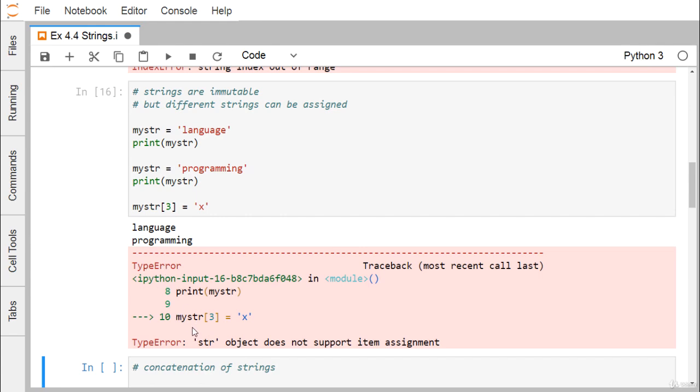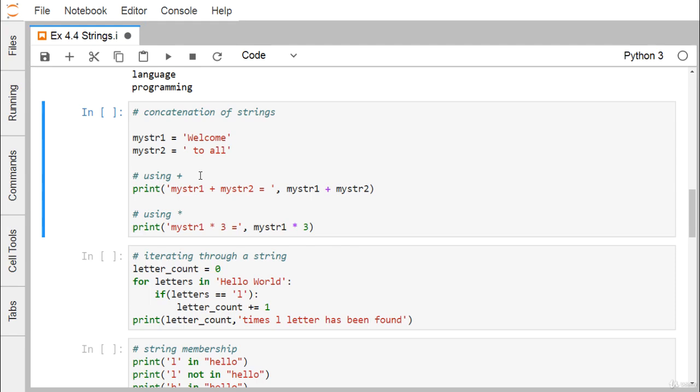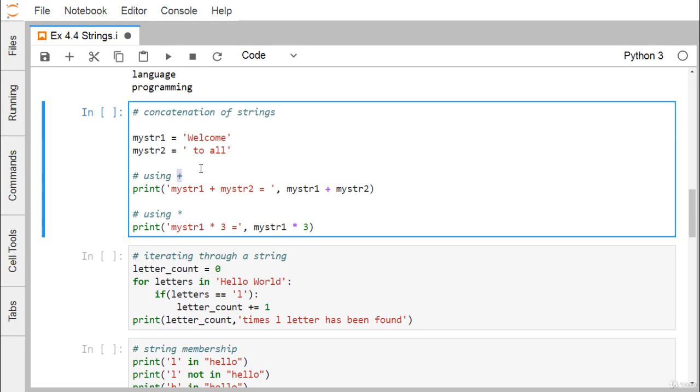So there is a type error: 'str' object does not support item assignment. That is the error message we are getting, and the error name is TypeError. Next, we are going for the concatenation of the string, and that can be done using plus.